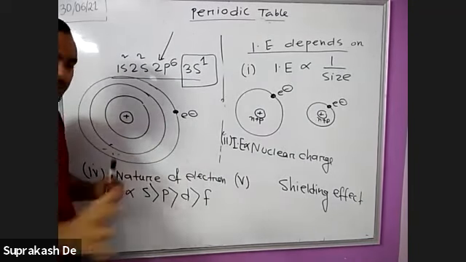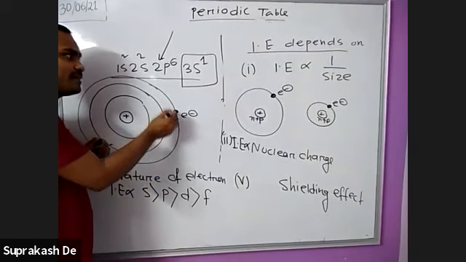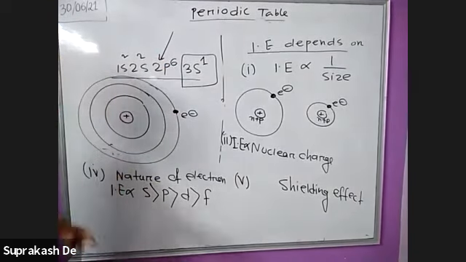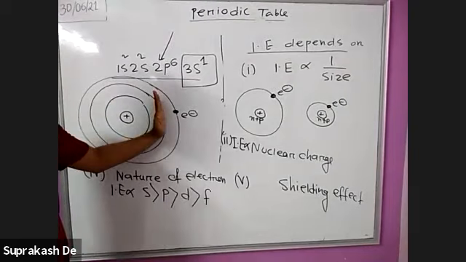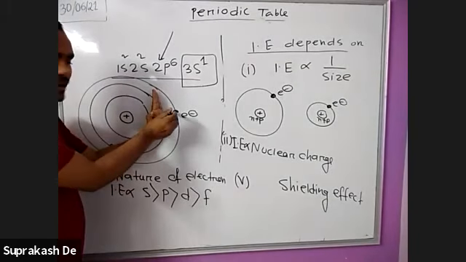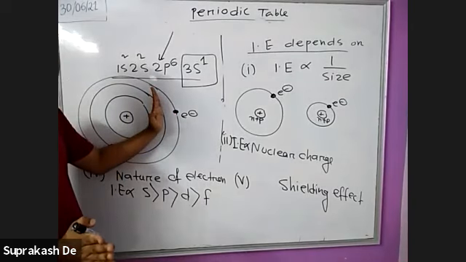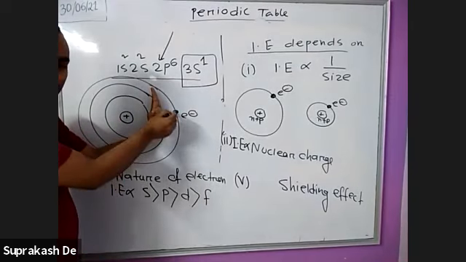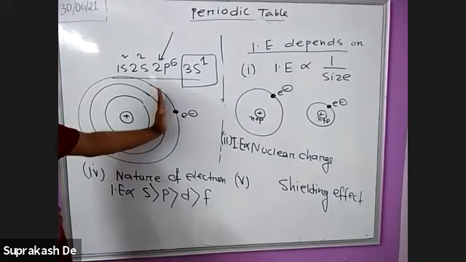We will not consider anything before that. Only the outermost is there and this is the penultimate. We will only consider the penultimate one. Now, how do they create the shielding? As we have understood, they create a screen between the outermost electron and the nucleus. Screen means they are making a wall between the outermost electron and the nucleus. So this is creating the shielding effect or screening effect.